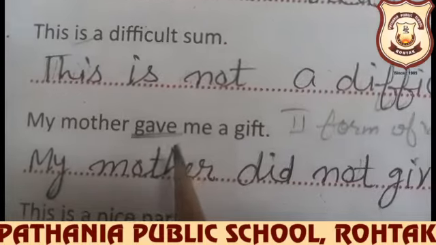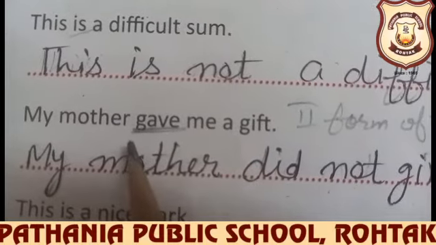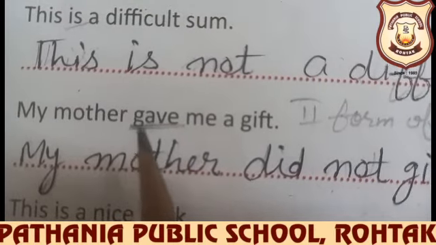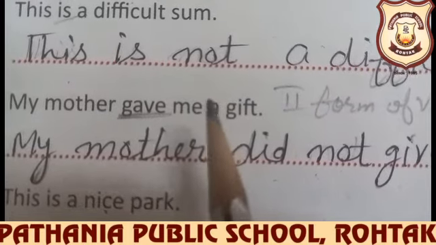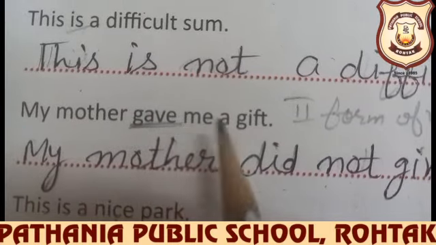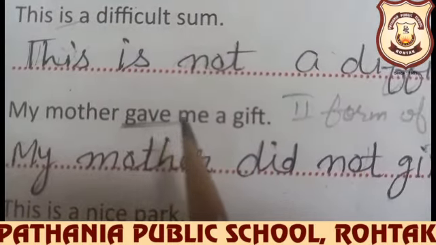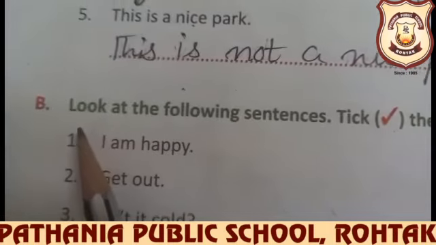And if the first form is there, my mother gives me a gift, so if gives is there, then we will use do not or does not plus first form. So if I change gave into gives, my mother gives me a gift, the answer will be my mother does not give me a gift.